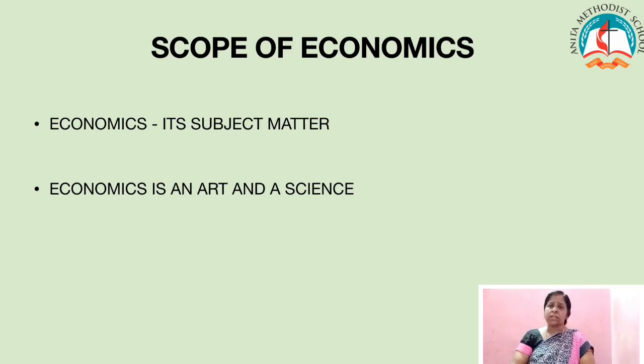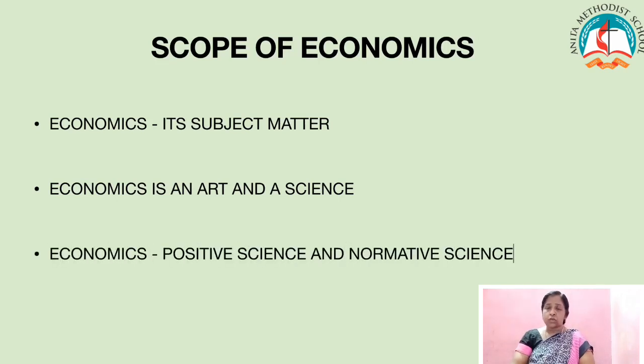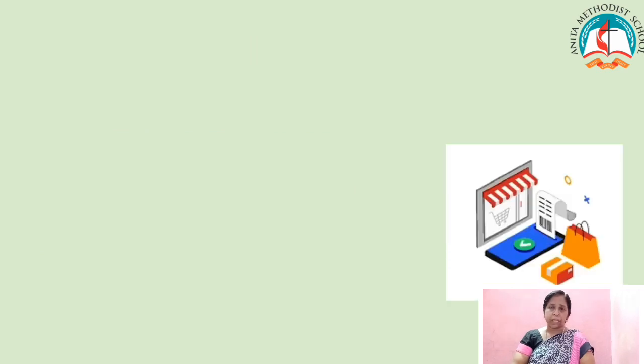If economics is a science, is it a positive science or a normative science? Positive science deals with the problem of what is, whereas normative science deals with problems of what ought to be. For example, if the rate of interest has been increased, positive science asks how and on what basis it has been increased or how we can reduce it. Whereas normative science deals with whether it is good or bad for the economy.